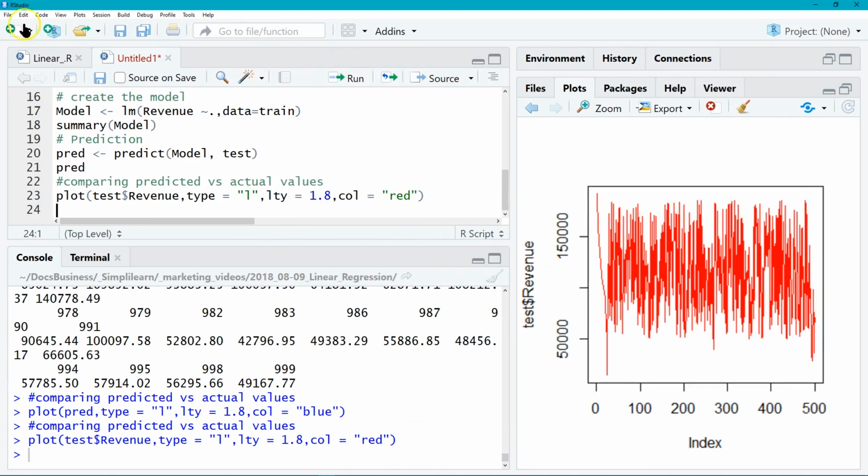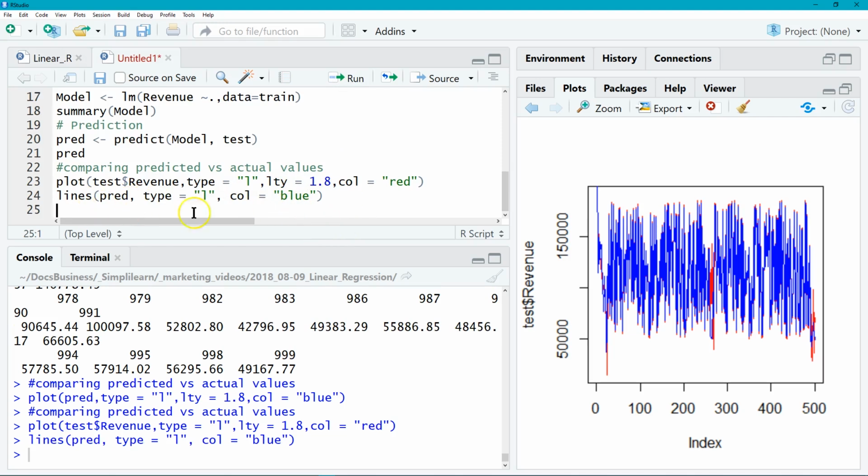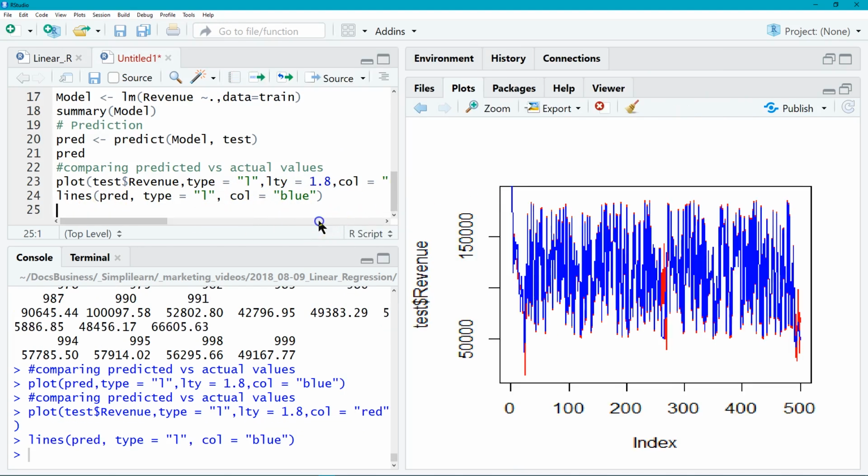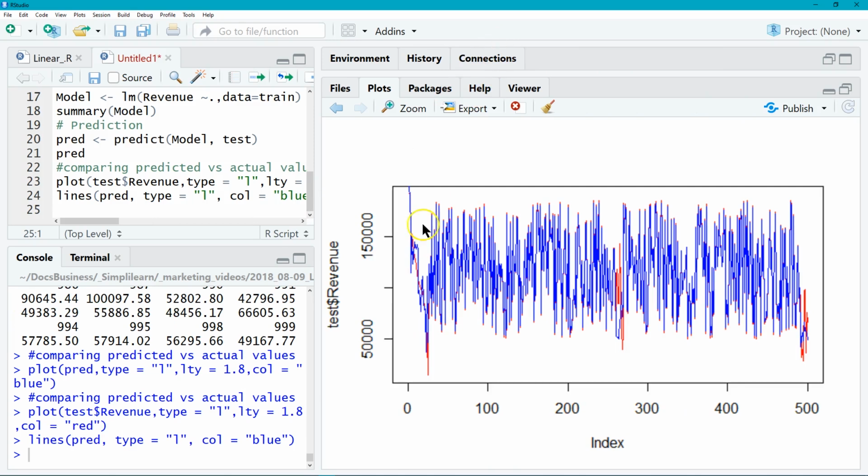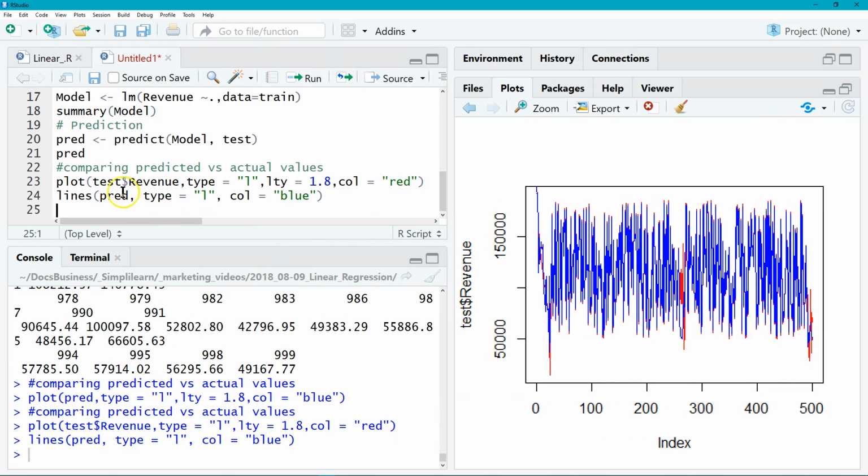And then we're going to do a couple things here. We'll plot our test revenue. And then we'll make it a little pretty, although it's kind of hard to see the way I have it scrunched up here on the right as far as sizing and everything. But we'll go ahead and have our columns in blue and run our prediction on there too. And you can see they overlap the two graphs. So we have our test revenue and our prediction.